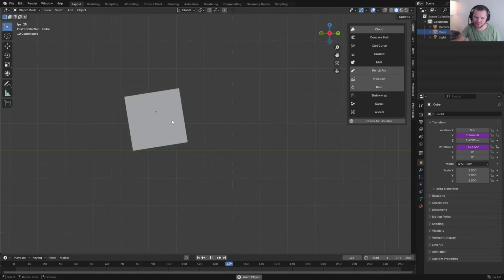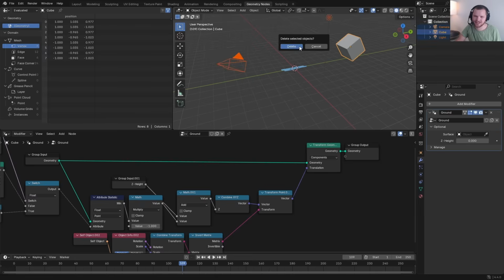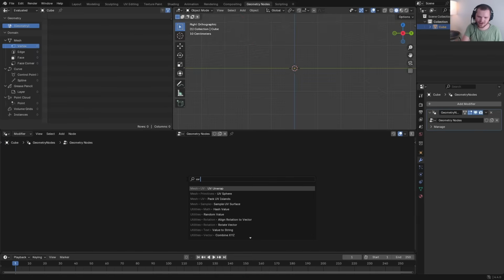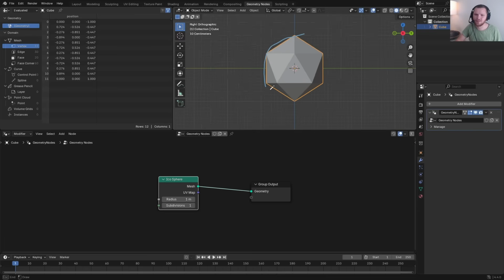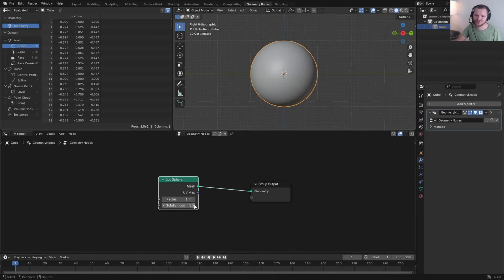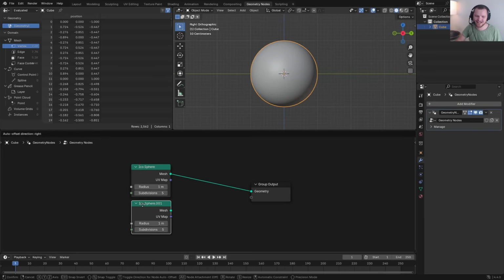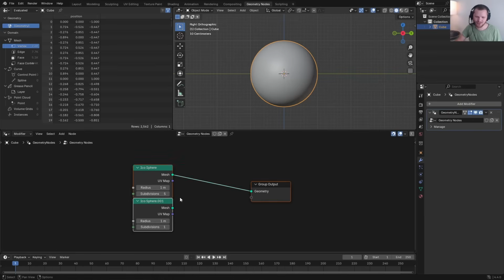It's basically a simple geonodes modifier. Geometry nodes, get rid of everything. A Katamari ball is basically, or maybe let's use an icosphere. It is basically a ball like this, but with protrusions, almost like these hills that make the rolling look more interesting. Sounds like a pain to model, but a beauty to model procedurally. I'm going to add some divisions here. Also going to make a second version that only has one division.